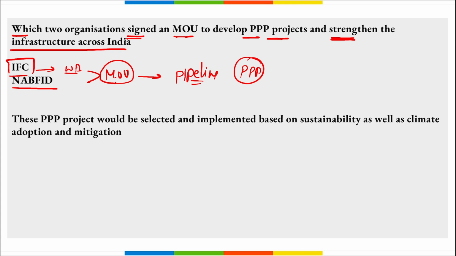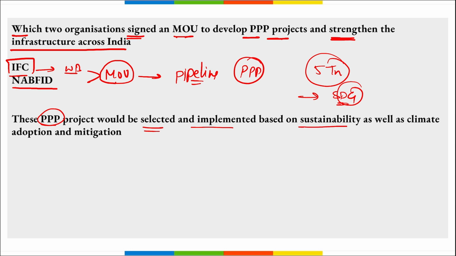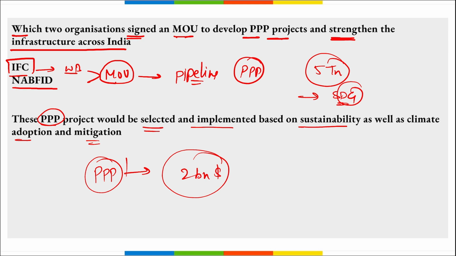This MOU would support India's target to become a $5 trillion economy, and along with this they will be focusing on sustainable development goals and low carbon and climate resilient growth. Then next thing, remember, these triple P projects would be selected and implemented based on their sustainability as well as climate adaptation and mitigation. These projects that will be selected here, these triple P projects, will mobilize around $2 billion in investment over the next few years.